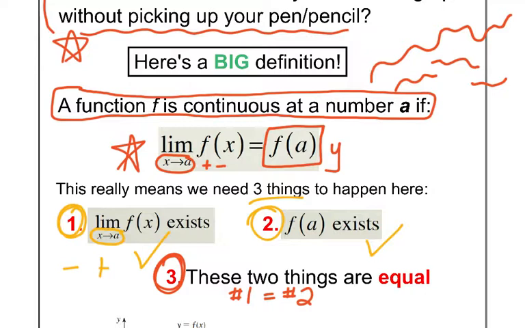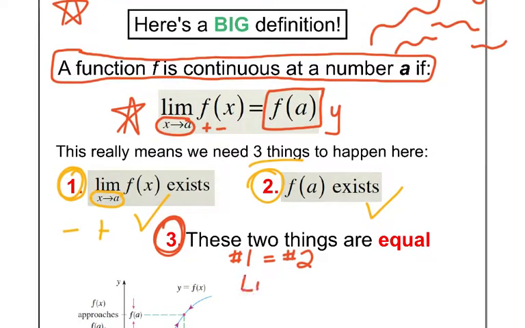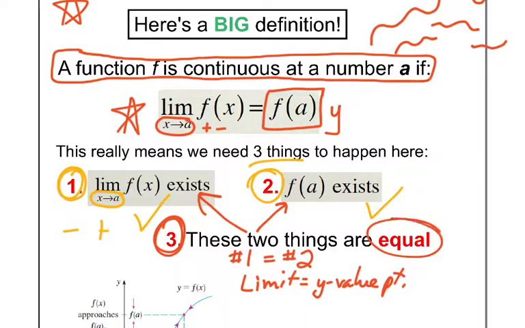Meaning, is the limit equal to the y point? Does the limit exist? Does the point exist? Are they the same? If so, that graph is totally continuous at that point.